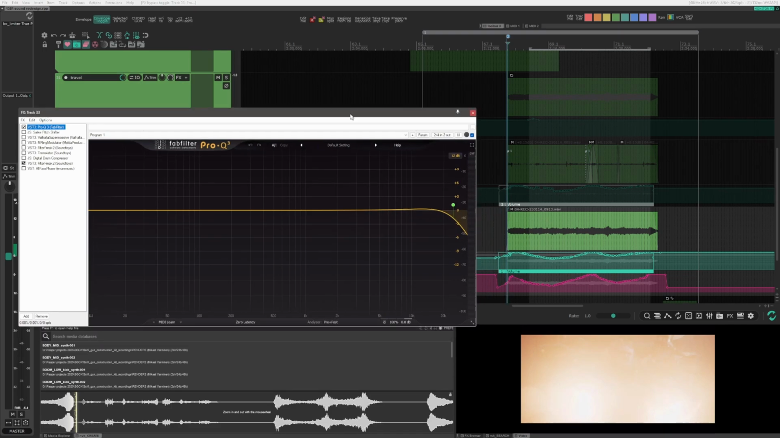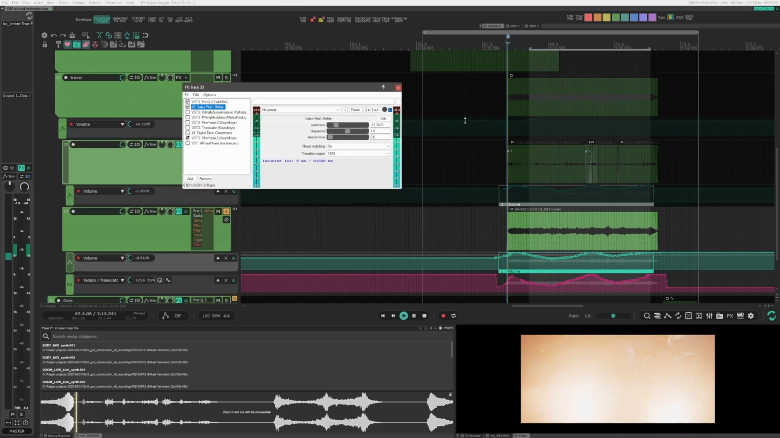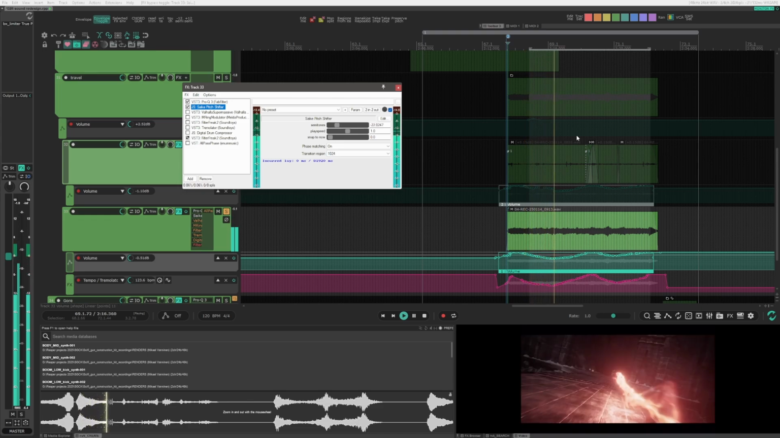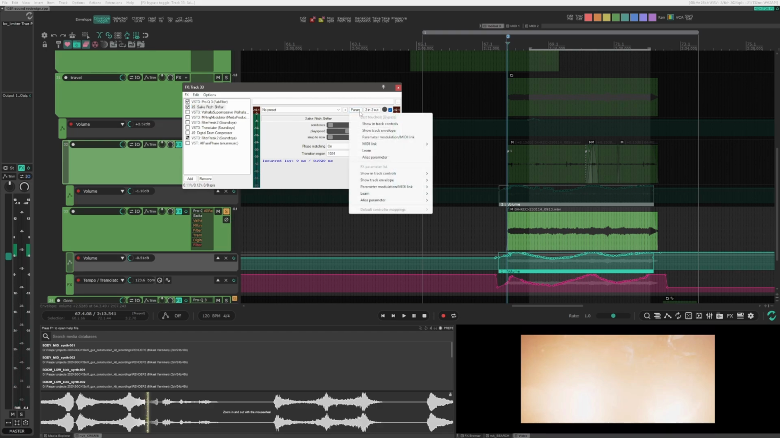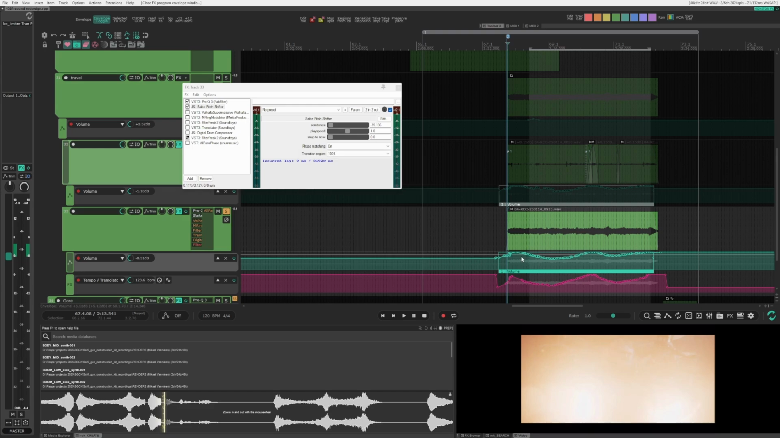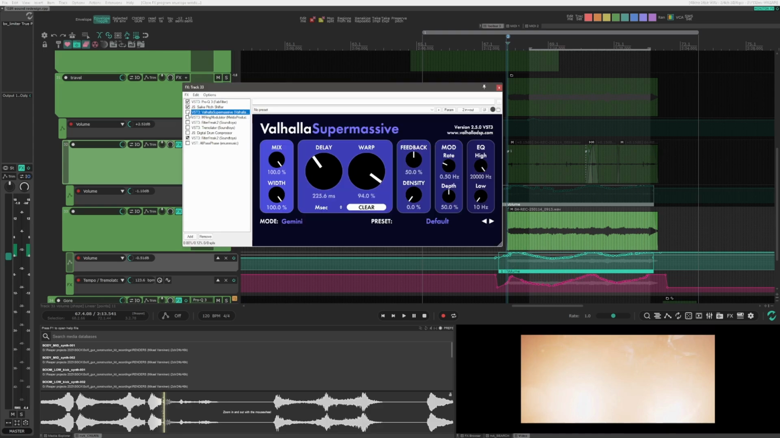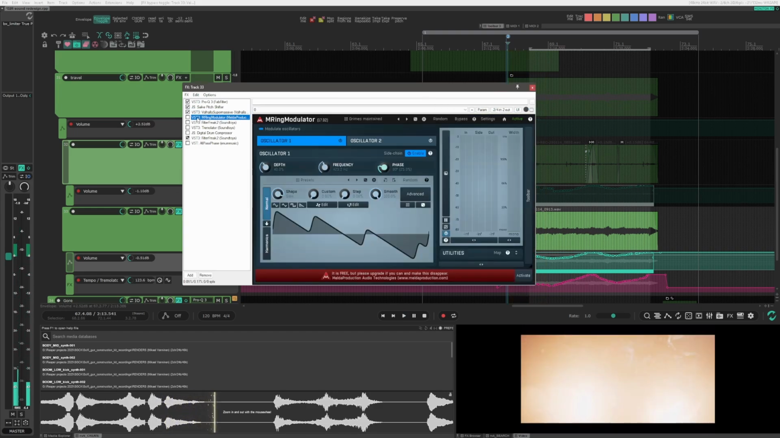And a couple of effects. Pro Q, not doing much. Pitch shifter. Pitch shifter is actually using the volume of the audio item as its source and not the actual track volume. So it's creating a movement separate to the volume automation here. Then we have Valhalla Supermassive, giving this magical spacey sounding effect.